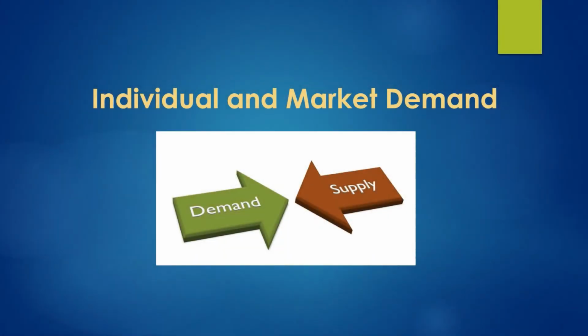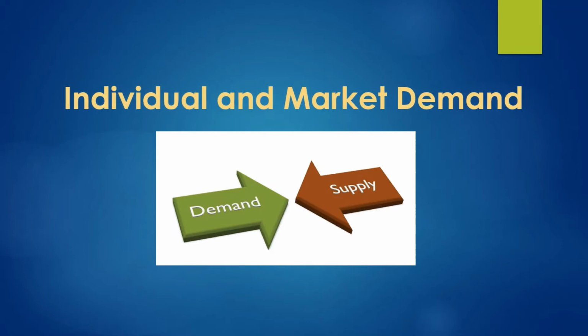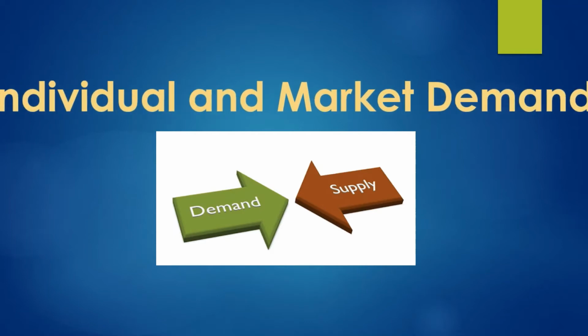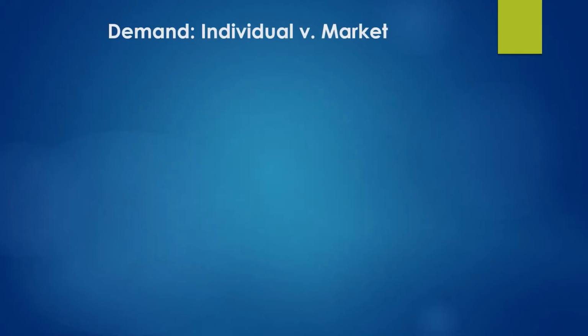In this video, I will discuss the difference between the individual and the market demand. It is one of the easiest concepts to understand. So let us have a look. What do we mean by individual and the market demand? Individual demand is basically the demand for a good or service by an individual or by a person. One person's demand is known as the individual demand.